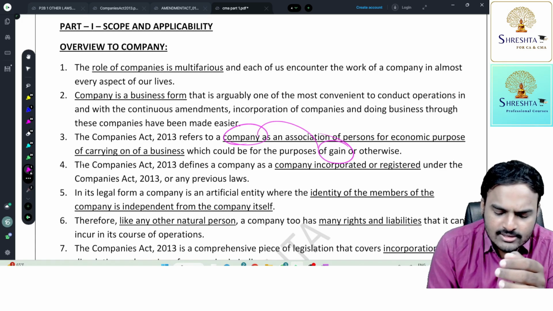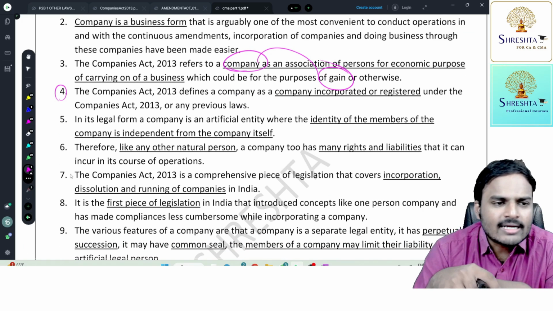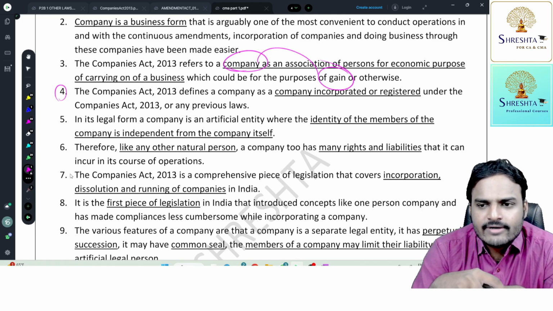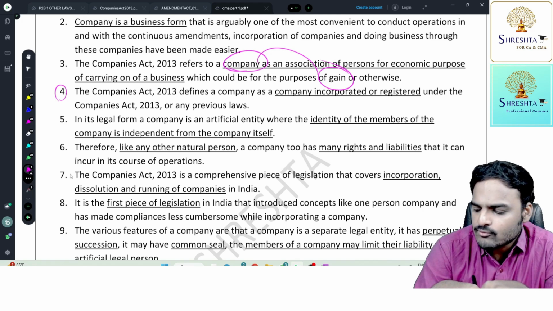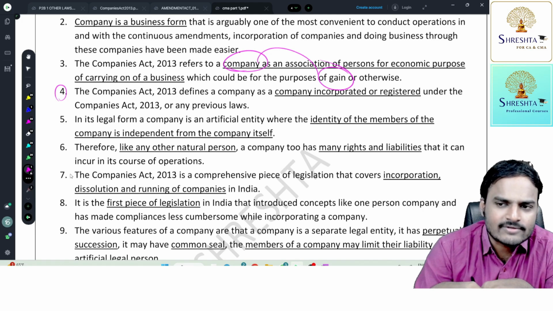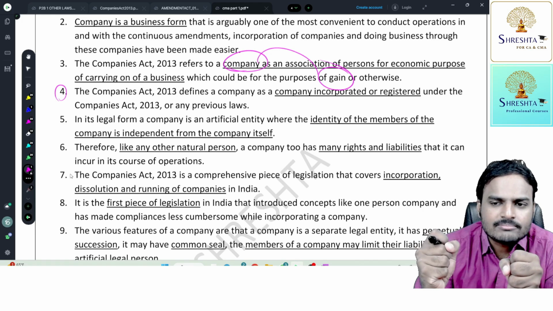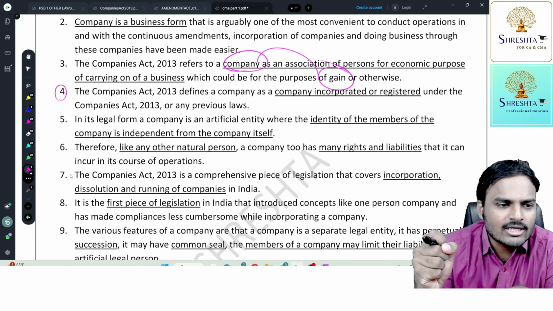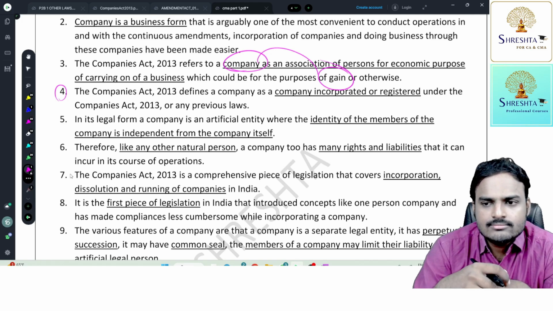I'll explain this point in the first question. Don't worry. In its legal form, a company is an artificial entity where the identity of the members of the company is independent from the company itself. That is what a separate legal entity does. The owners are separate, the company is separate. For the acts of the company, owners are not liable. For the acts of owners, the company is not responsible.